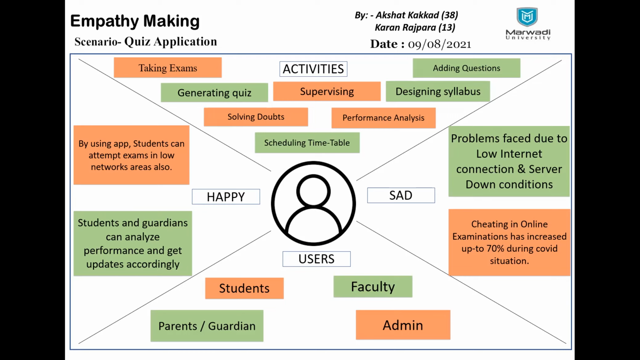The sad moment is the problem faced due to low internet connection and server down conditions. This sad part, we are going to work on it and make it a happy phase. The second thing is that cheating in online examinations has increased up to 70% during the COVID situation. So we are going to improve it by using a proctored examination system. So yeah, we are going to work on it.